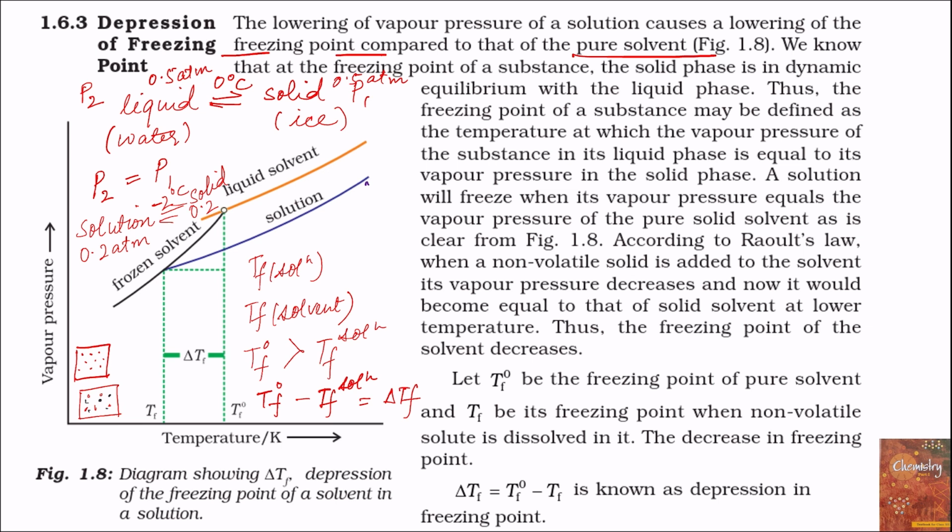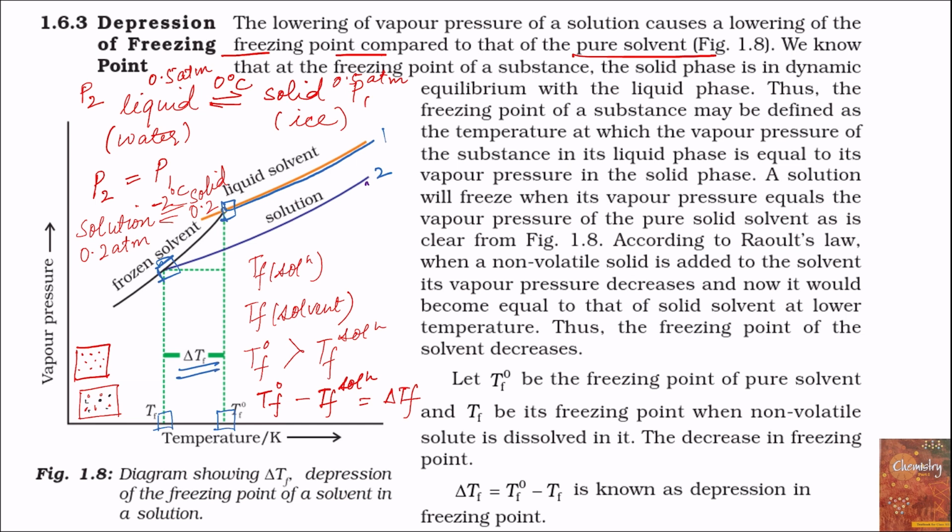Now in this graph, this is the pure solvent, and at this point it changes into solid state, and this is graph number 1, and this second graph is the solution, and at this point it is changing into solid state. Now the temperature at which solution is changing into solid state is less than the temperature at which pure solvent is changing into solid state, and this is the depression in freezing point.